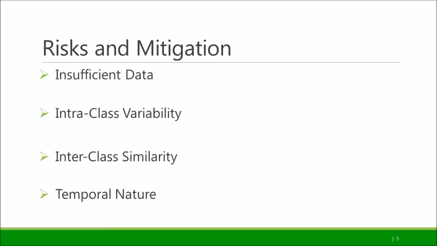Insufficient data is one of our key risks, as readings were available only for 4 subjects, thus not generalized for a wider set of audience. To mitigate this risk, we only used the user-independent features. Intra-class variability was another risk, as we had some activities different based on user and user emotions. Thus, we decided to use only person-independent features.